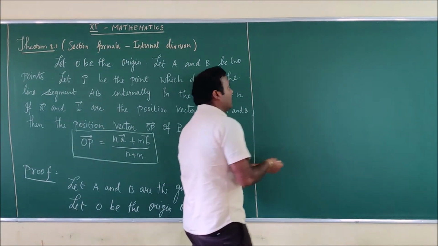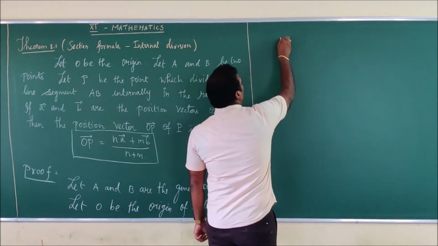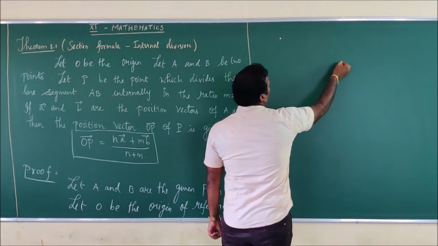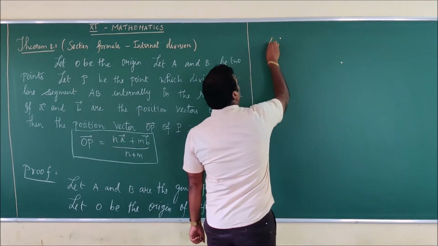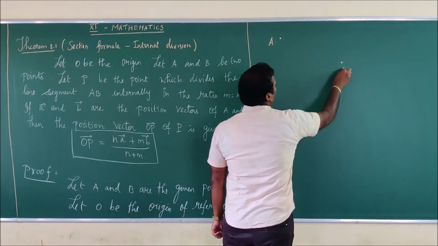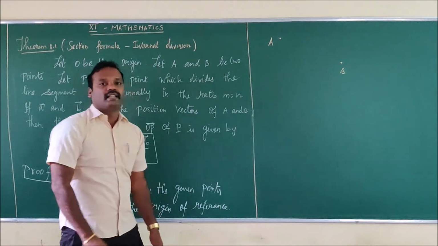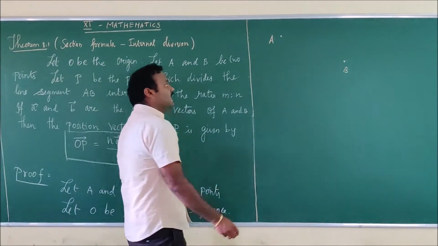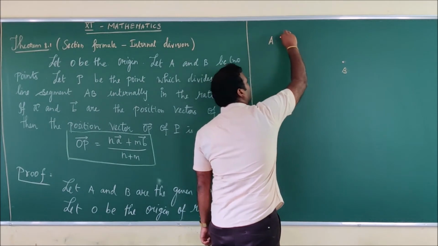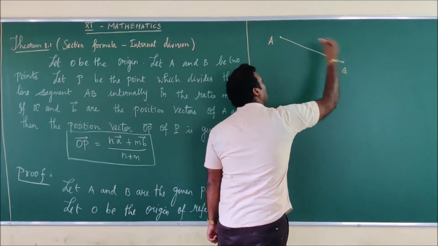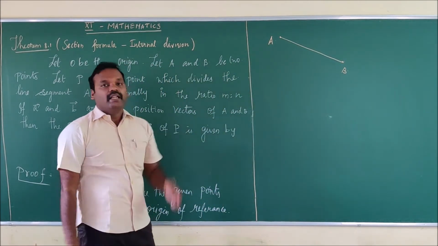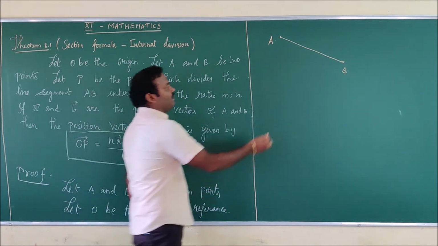Let me draw the diagrammatic situation. You are given 2 points, so let us take the 2 points as A and B. These are all the given points. Next, you have to join these 2 points, so I have joined the points. Now I am going to fix the origin of reference.